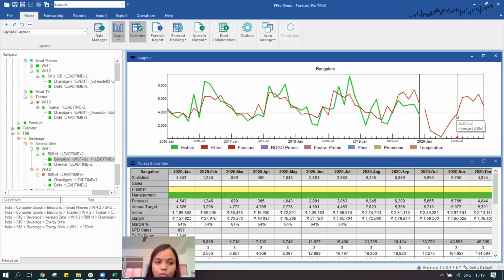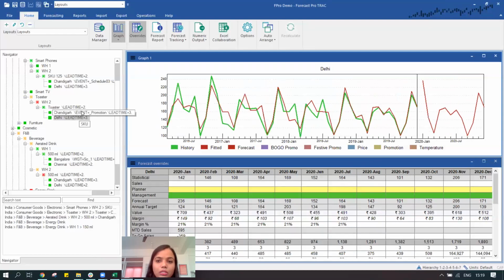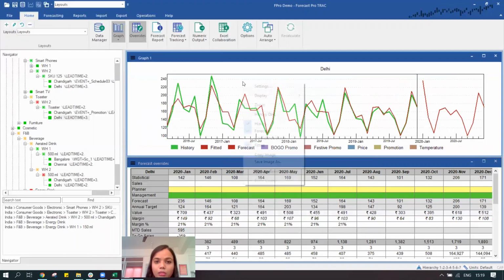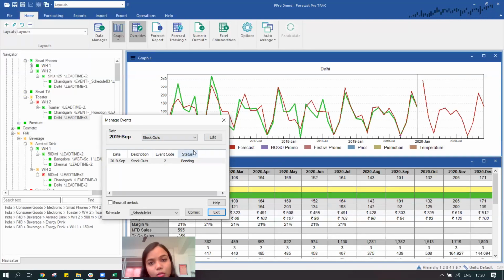We can either make use of weights, or we can make use of the event section, where we tell the system that we are expecting an event. However, the event is, say, going to be a one-time event. Sorry, let me open the event tool. So, for example, there were similar circumstances where, due to XYZ reason, our sales had gone down in the month of September. In September, our sales were down, and I would say it was because of stock out. It could be because of supply constraints.